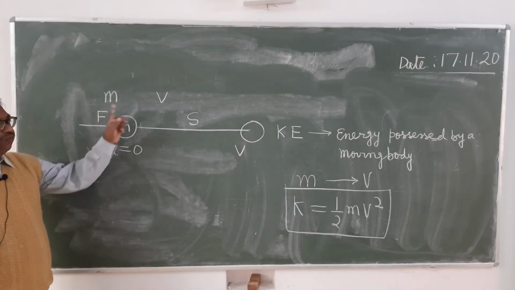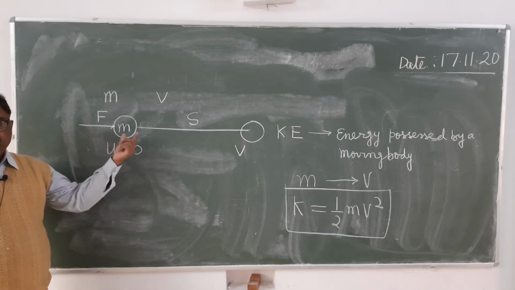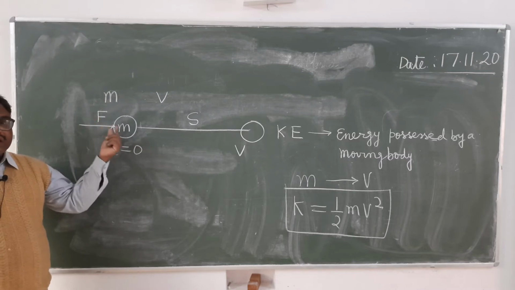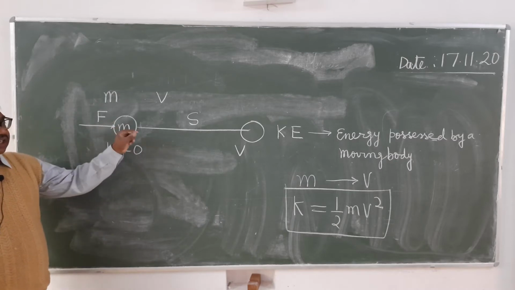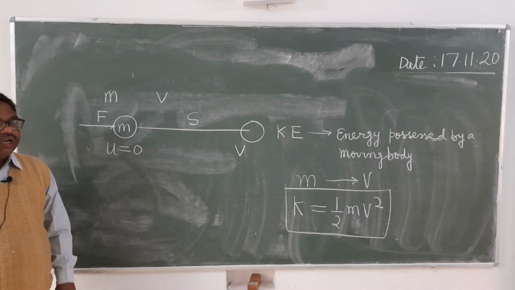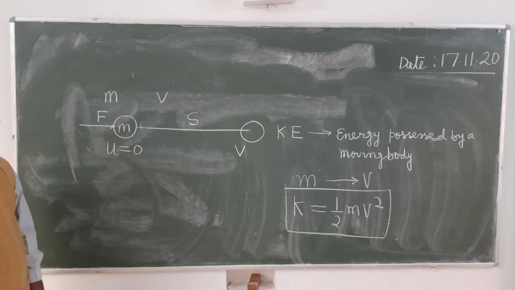So the work done will be equal to the kinetic energy. How will you find the kinetic energy achieved? It is the amount of work done in imparting that much velocity to the body. The work done in imparting that velocity to the body will be equal to the kinetic energy.